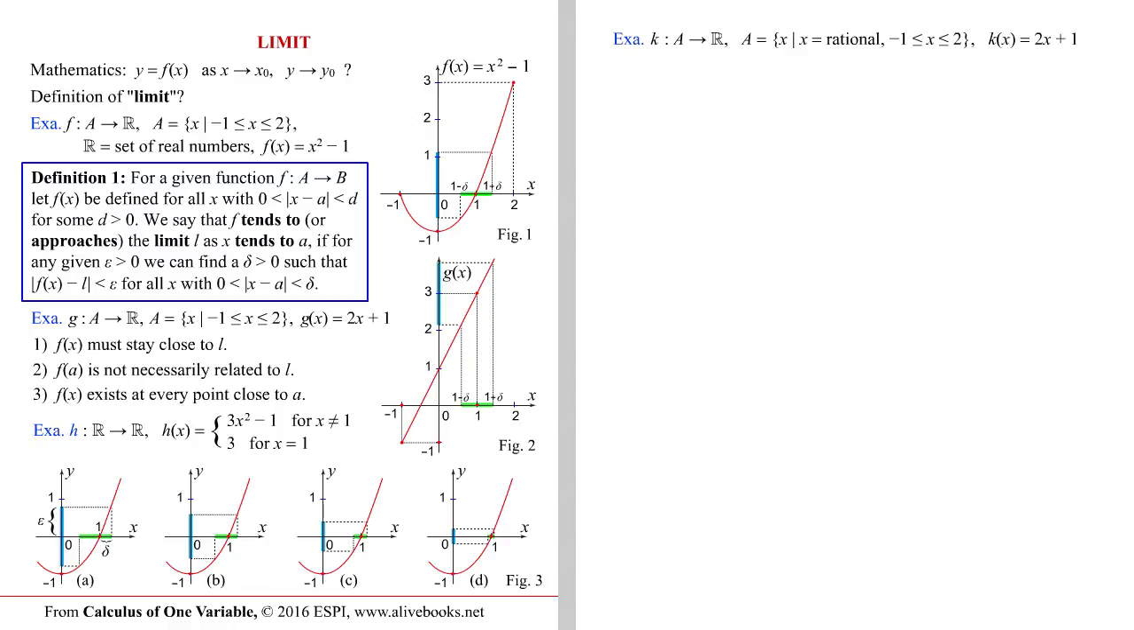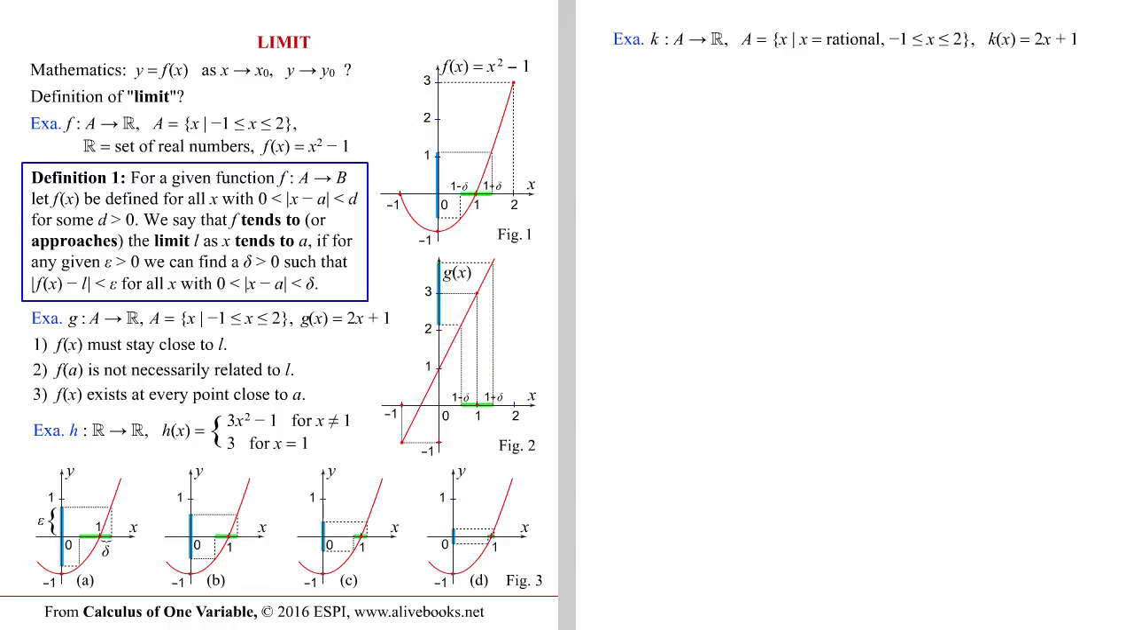In the figure, the interval from 1 minus delta to 1 plus delta contains values of x for which k of x is not defined, independently of how small delta is. Consequently, the third requirement of the above definition is not satisfied for the function k and we cannot speak about a limit of k of x as x tends to 1.